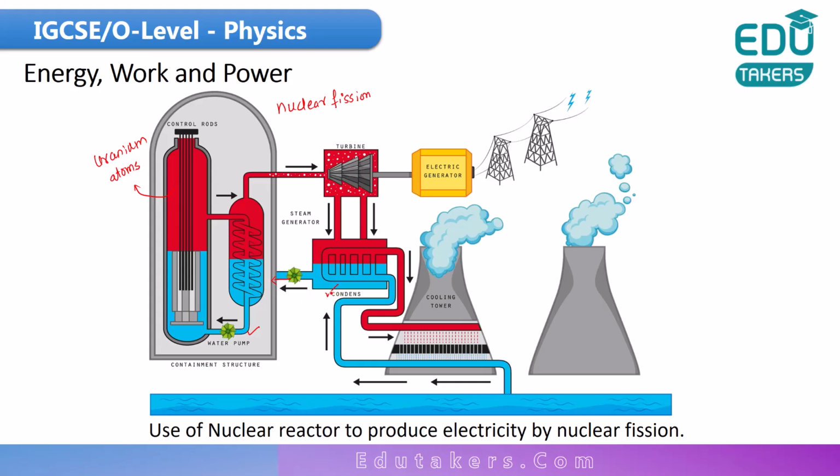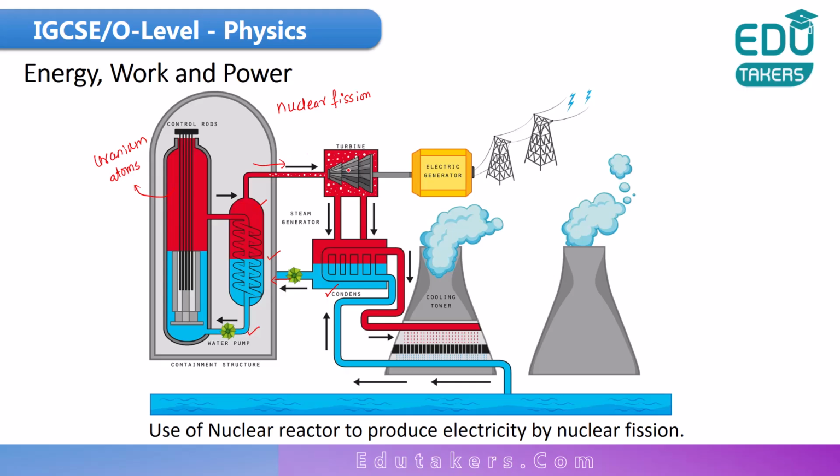This coolant leaves the core at extremely high temperature. When it leaves the core, it has very high temperature, so it is carried by pipes to the heat exchanger. In the heat exchanger the temperature is very high, so the water is heated to create steam. In the heat exchanger, the water is converted into steam. This steam then comes towards the turbine.